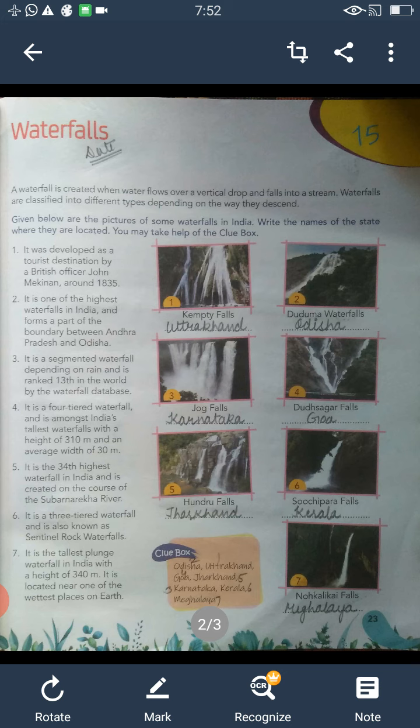Fifth is, it is the 34th highest waterfall in India and is created on the course of the Subarnarekha river. So answer is Hundru Falls, Jharkhand. Sixth is, it is a three-tiered waterfall and is also known as Sentinel Rock Waterfalls. And the answer is Soochipara Falls, Kerala.